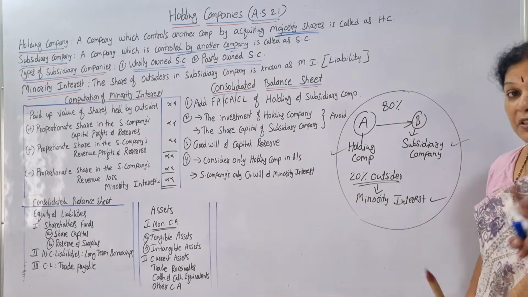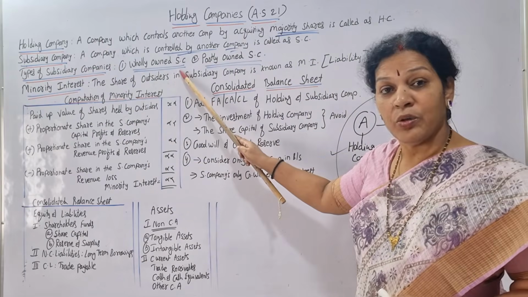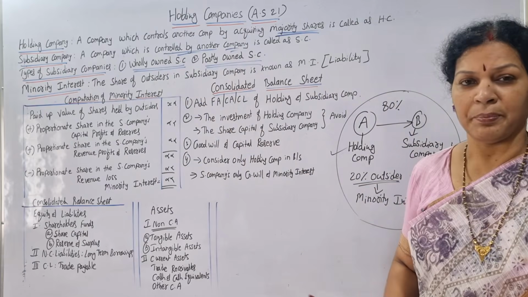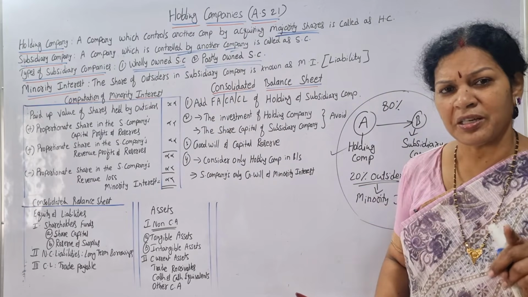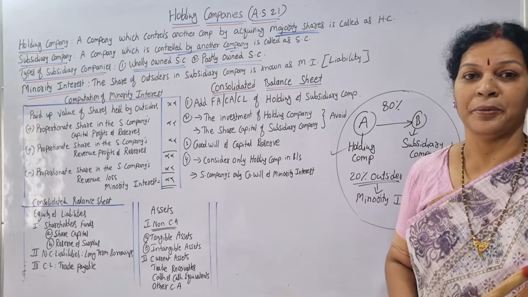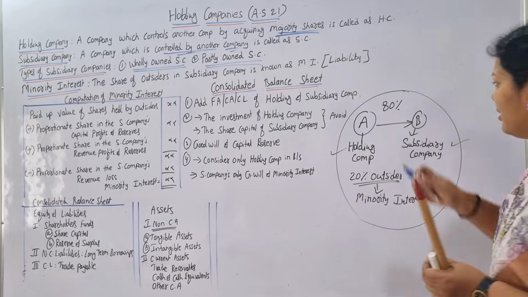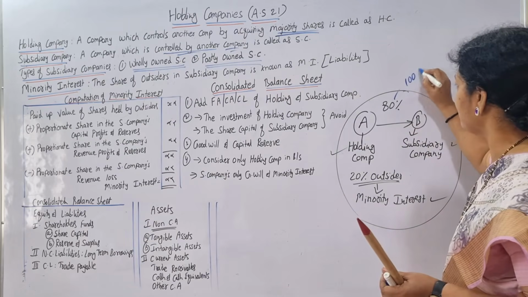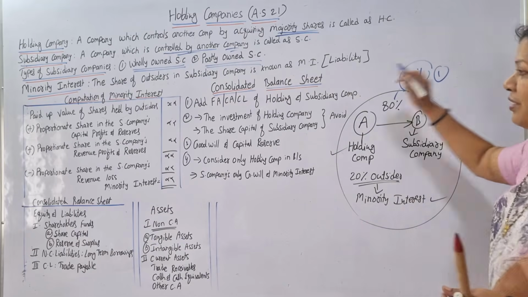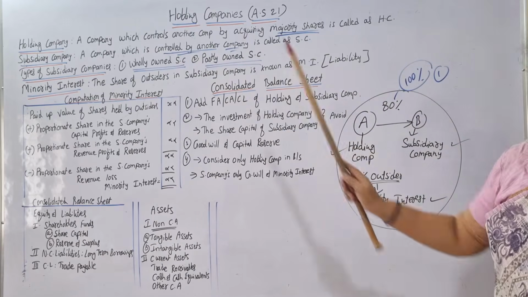Now coming to the types of subsidiary companies. Two types of subsidiary companies are there. One is the wholly owned subsidiary company, another is the partly owned subsidiary company. Wholly owned subsidiary means total shares are purchased by the holding company. Here we thought 80%; if it is 100%, then it is the first one, wholly owned subsidiary company.